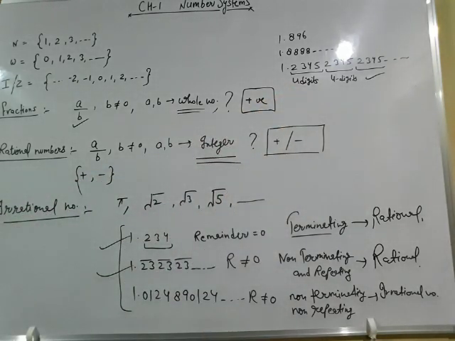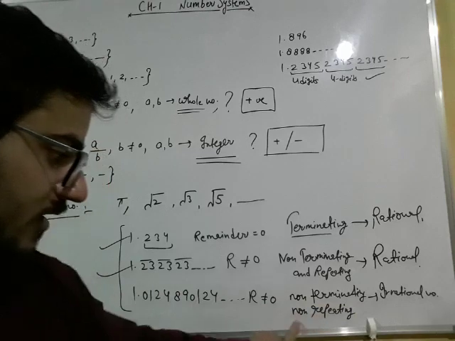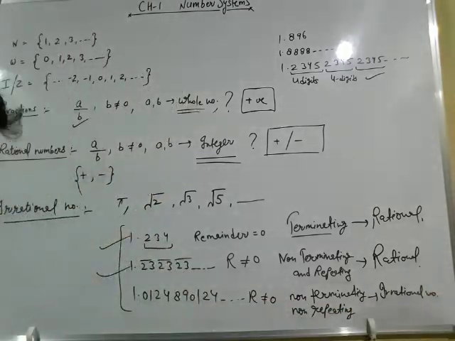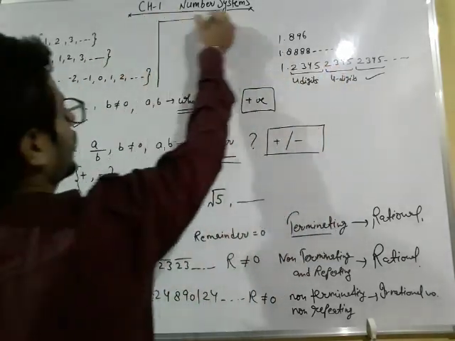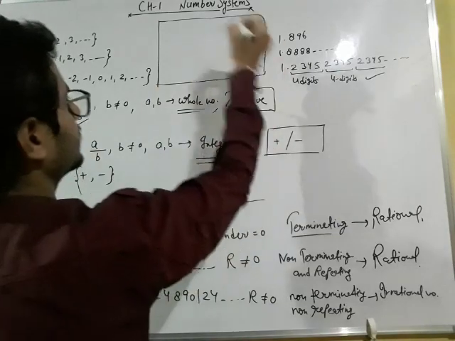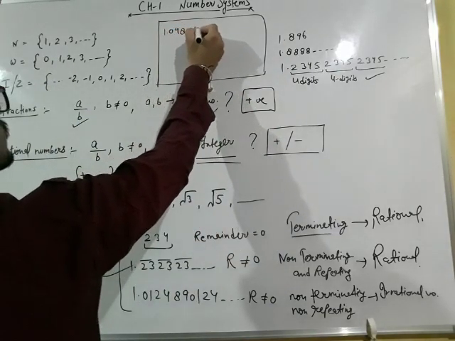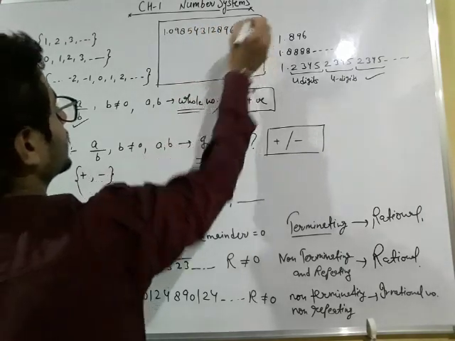Now can you give me a few examples of irrational numbers? It should be clear to you that if the decimal expansion of a number is non-terminating and non-repeating, that number is known as an irrational number. So we can have this kind of irrational number: 1.098543128961 and so on.